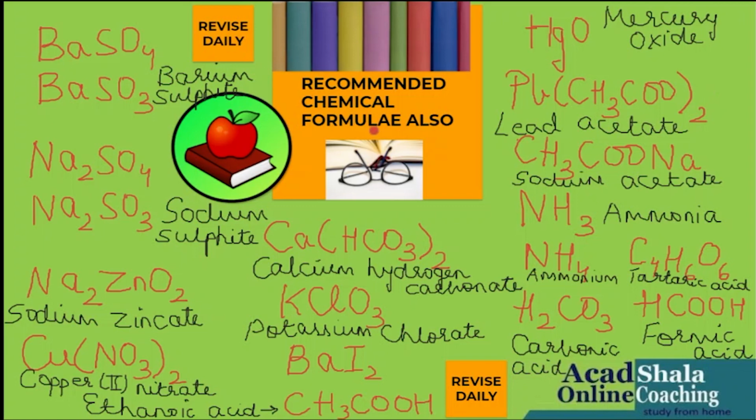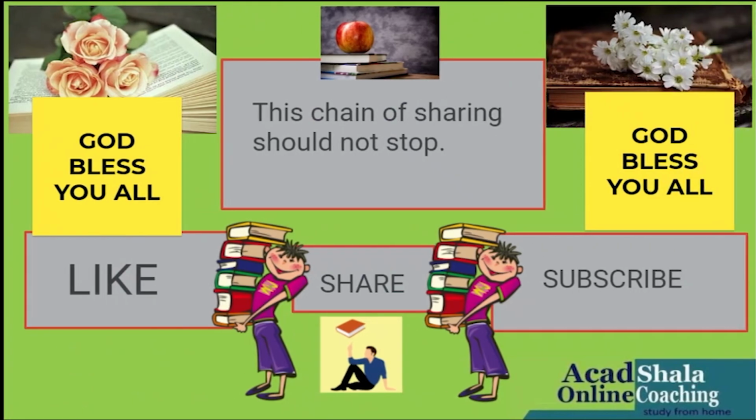Even these recommended chemical formulae, please do not leave them. Do not miss out these chemical formulae also. It's very, very important. So students, this was just my little effort for you all to make things easy. I hope things will turn out fine with these chemical formulae, chapter wise and page wise.